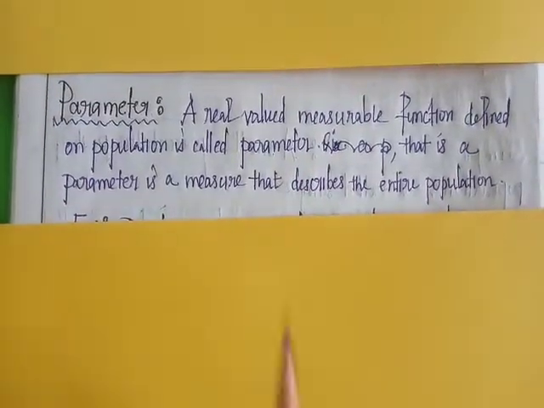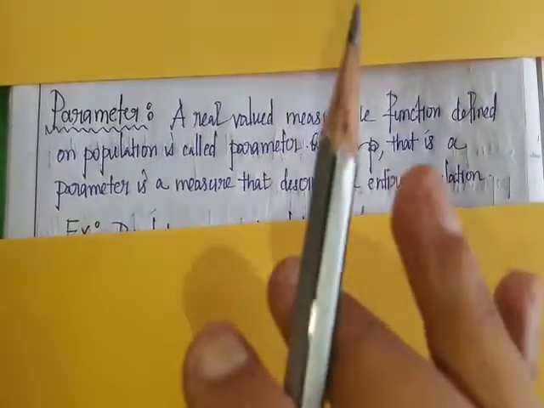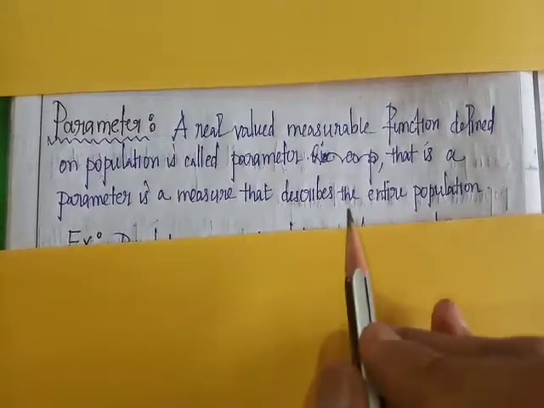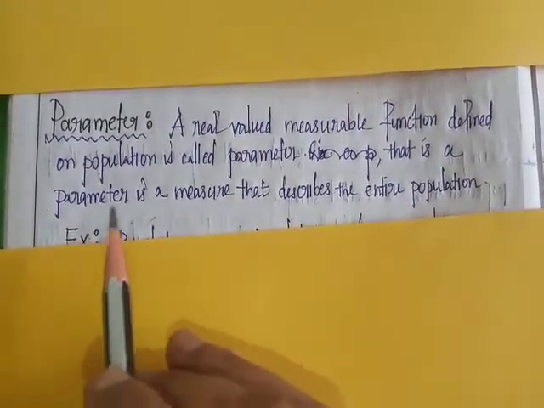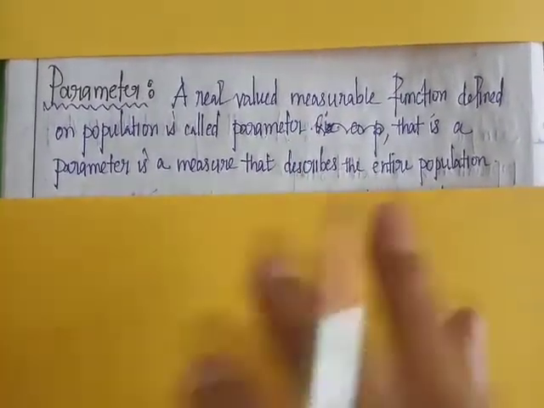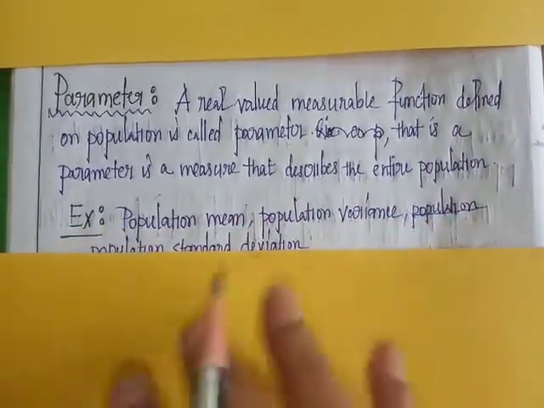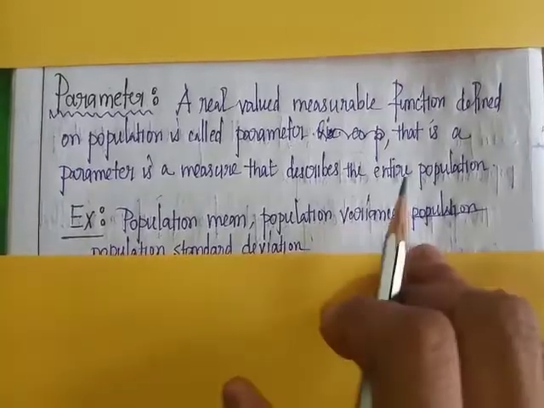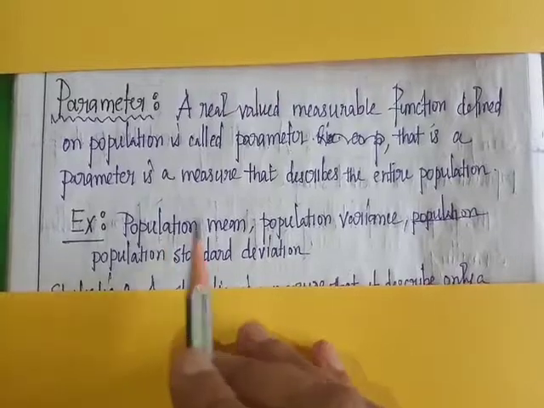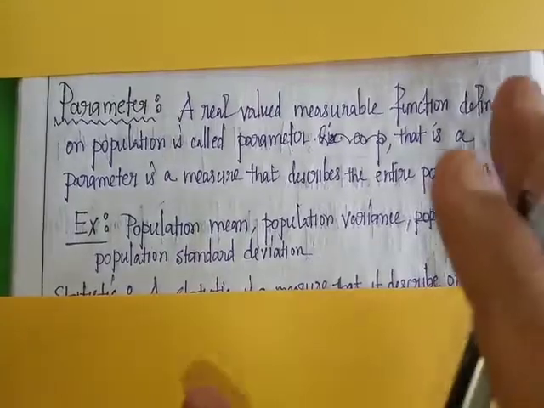So the definition of parameter is a real valued measurable function defined on a population. That is, a parameter is a measure that describes the entire population. So a parameter represents the population. Examples of parameters are population mean, population variance, population standard deviation, etc.